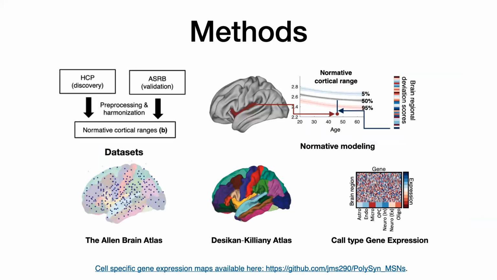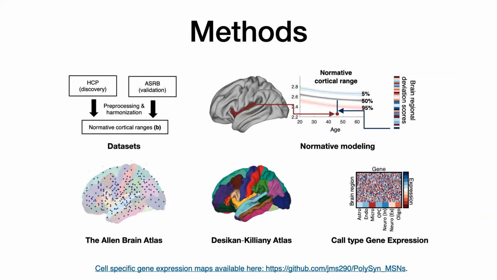As I just mentioned, we used a discovery and validation data set, and to characterize cortical thickness heterogeneity, we applied normative models of cortical thickness variation in each brain region, which were established on healthy individuals, and then patients were referenced to these percentiles for each brain region.